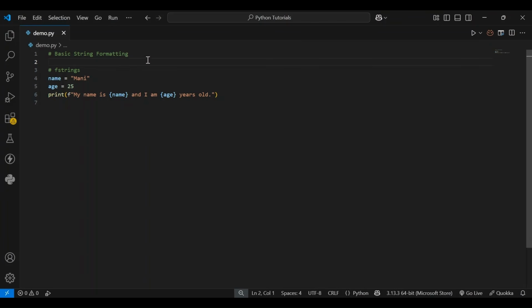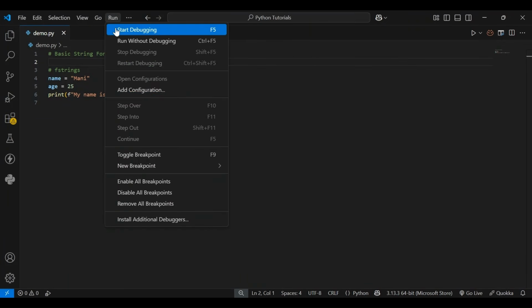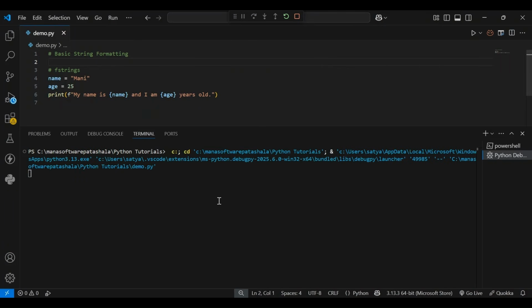Let's try to run it and check the output. So this is the output that it is printing: my name is Money and I am 25 years old. This is about string formatting.